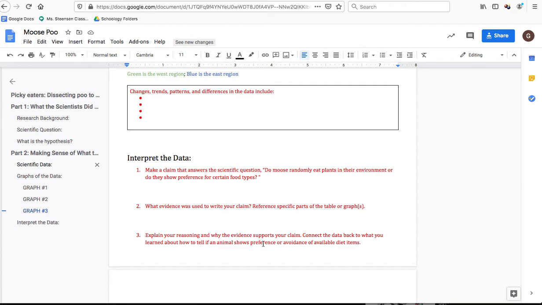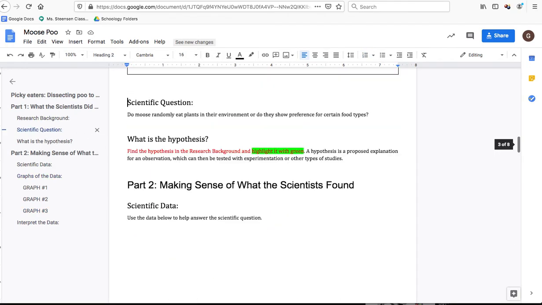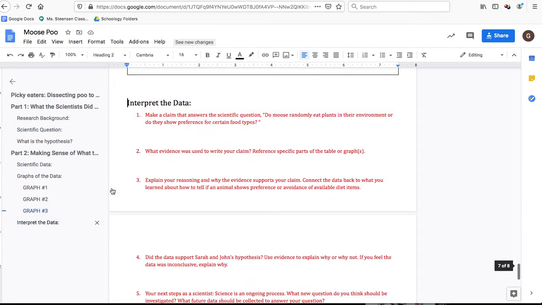And let's see, I'm going to help you with the first 2. So, make a claim that answers a scientific question. Do moose randomly eat plants in their environment, or do they show a preference for certain food types? Which is the same scientific question that we had in part 1 up here, which we didn't have to do anything with until now. So, do moose randomly eat plants in their environment, or do they show a preference for certain food types? Ideally, your answer here is a yes or no for each of the three.